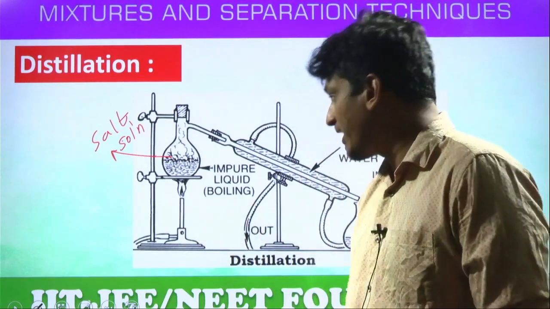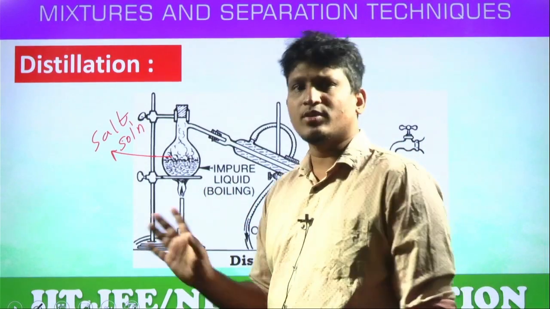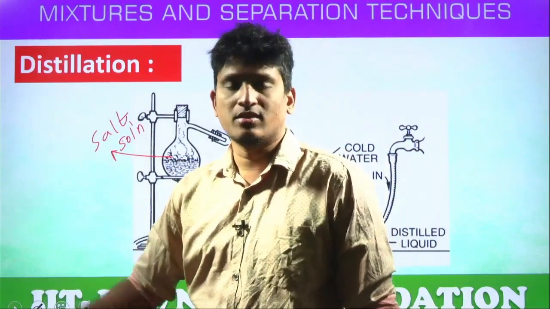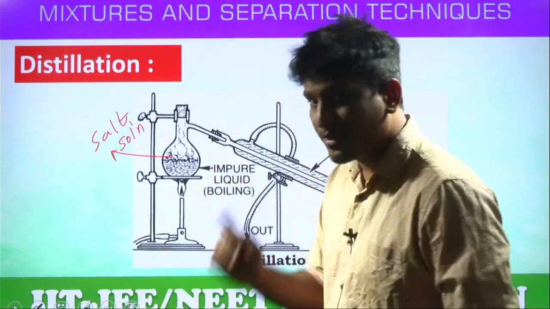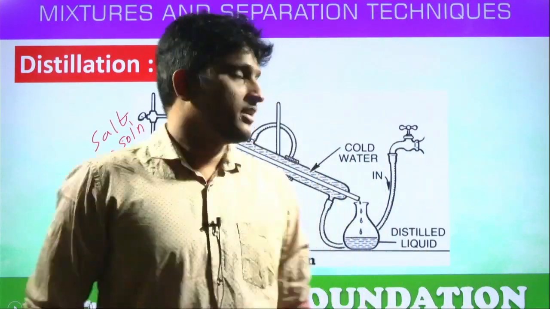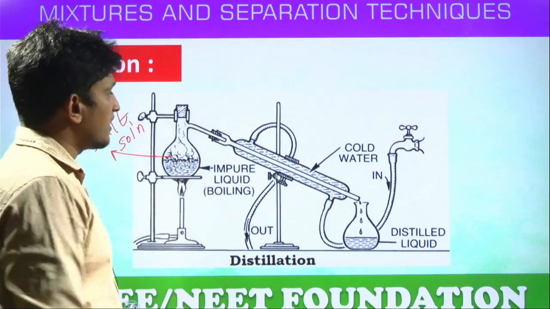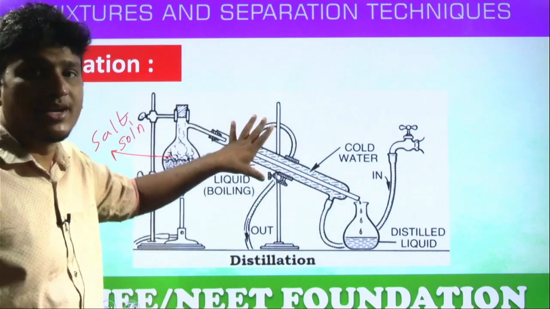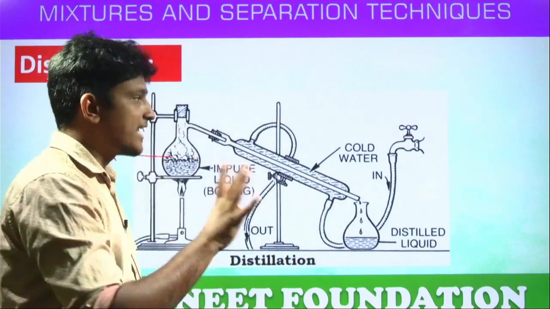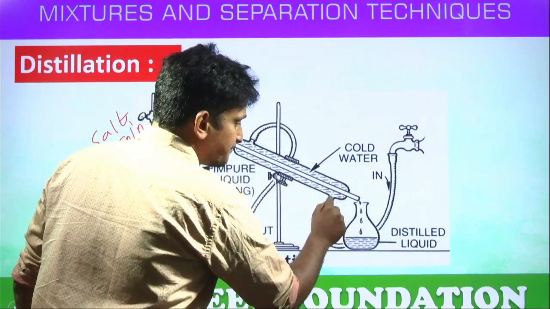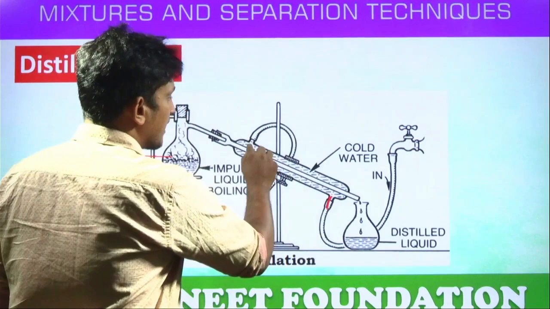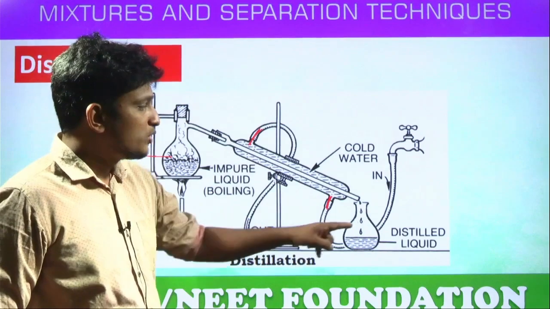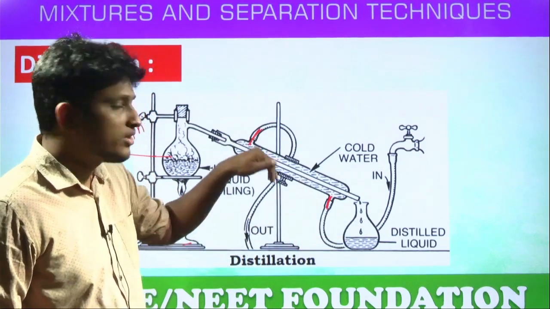By heating the solution, what will happen? Like the same process, water gets vaporized. If it is a direct opening, water escapes into the air, and we'll get salt. But we want to collect the water also, these vapors also. Then this is the technique. Look here. To this round bottom flask, there is one opening which is directly connected to one equipment. This equipment is called a condenser. It contains one inlet and one outlet. Through the inlet, cold water comes in. Through the outlet, hot water goes out.